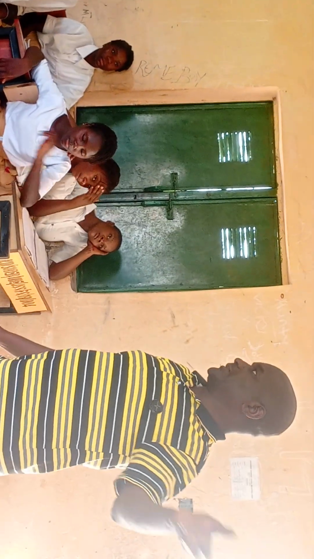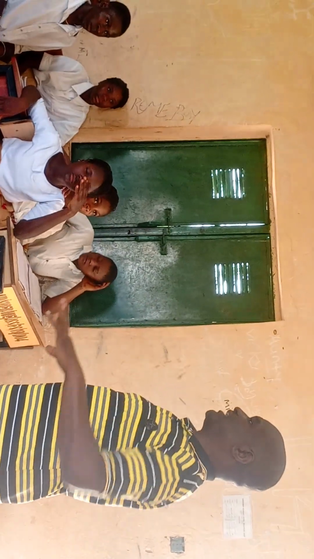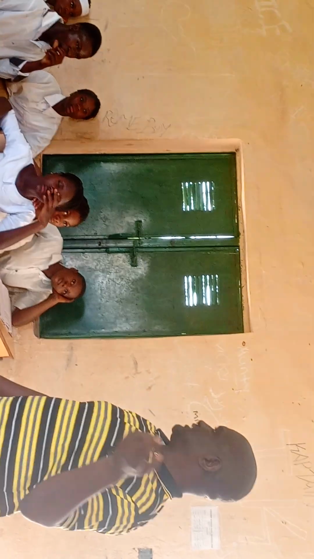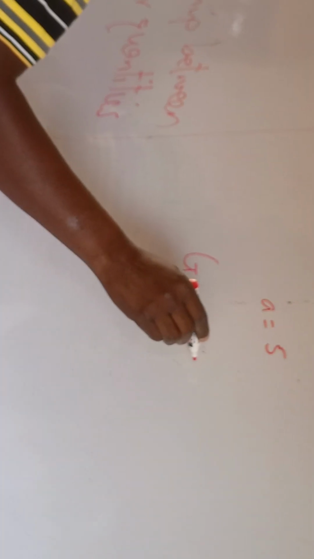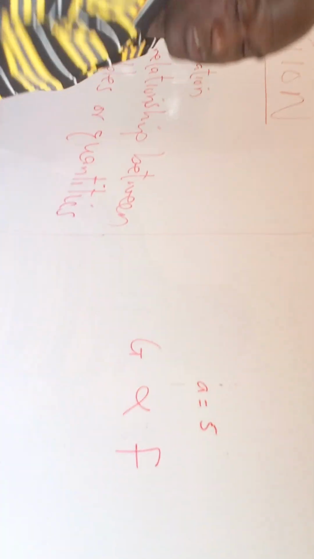And variable also is something as quantities. Because when you say ginger is your A, or ginger starts with G, you can say ginger is G, then fertilizer is F. So you can say, G varies directly as F. You know, that's the language that we're going to see today.